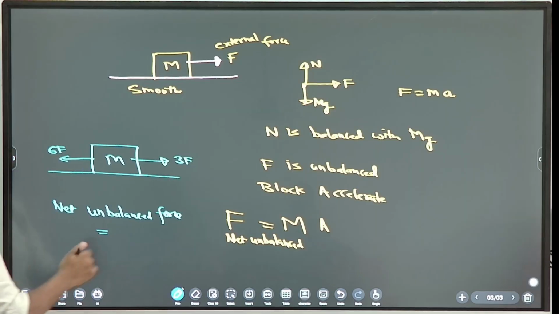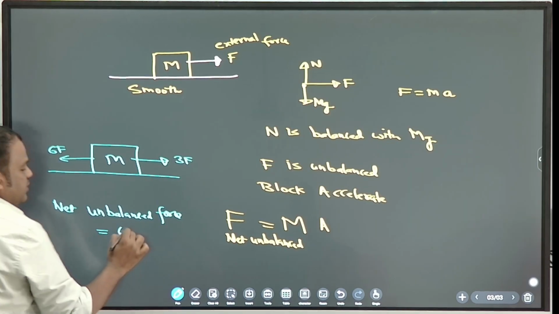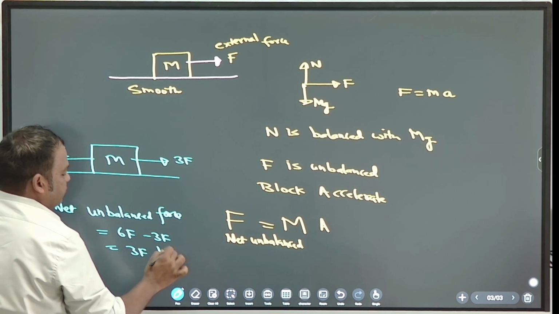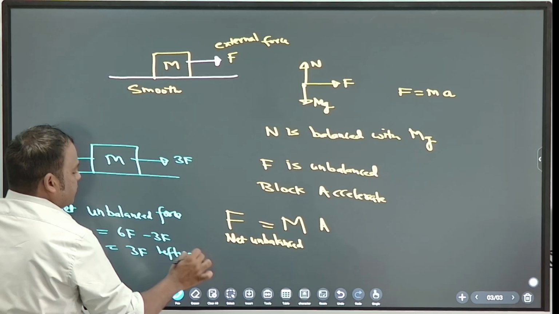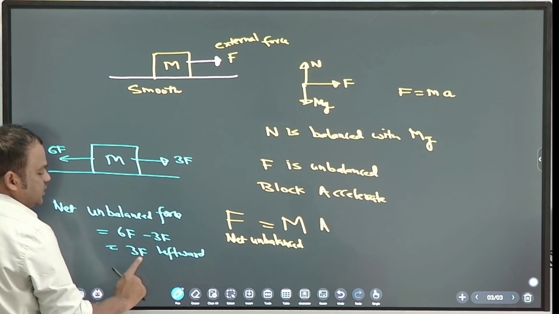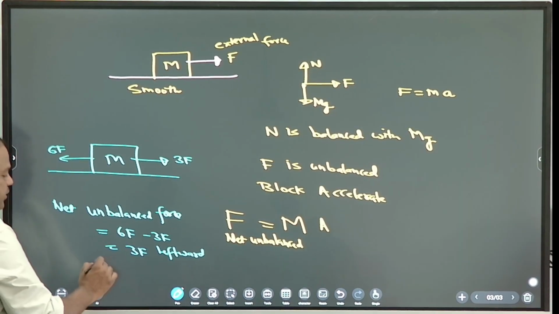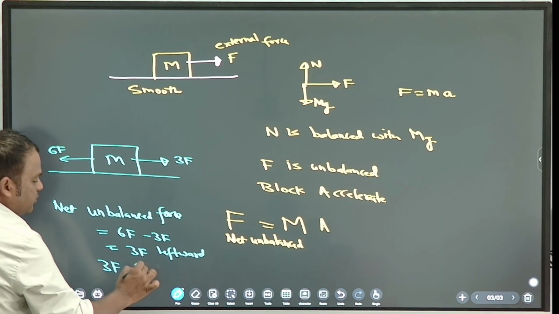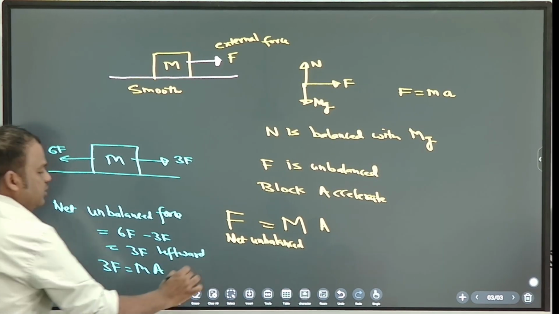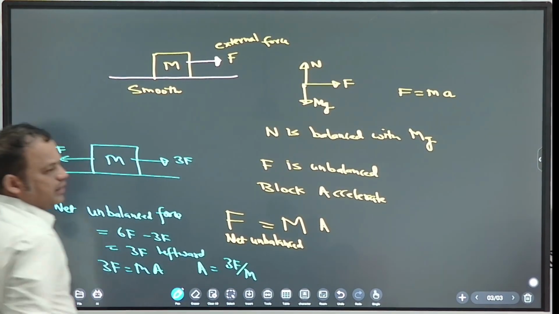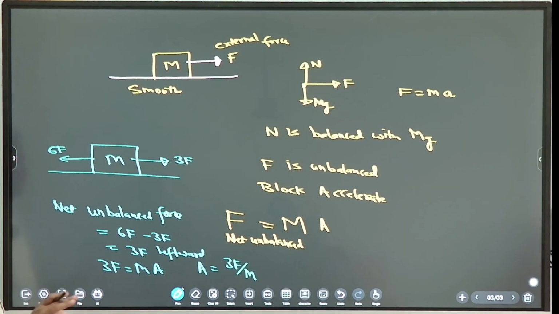So what is the net? Correct, very good. So 6F minus 3F, that is equal to 3F left. So direction of net unbalanced force is 3F left. So acceleration will be where? Left. So you can write 3F is equal to mass into acceleration. So acceleration is equal to 3F by m. Note down.